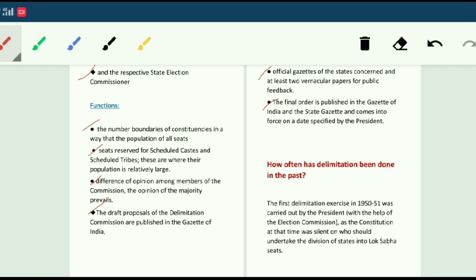How often has delimitation been done in the past? Means how many times it has been done in the past. The first delimitation exercise in 1950-51 was carried out by the President with the help of the Election Commission, as the Constitution at that time was silent on who should undertake the division of states into Lok Sabha seats.